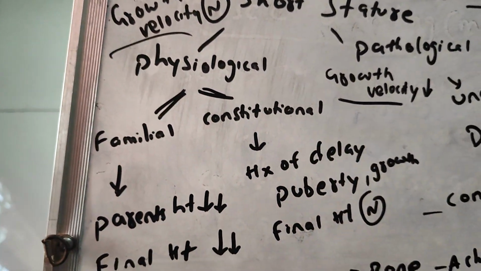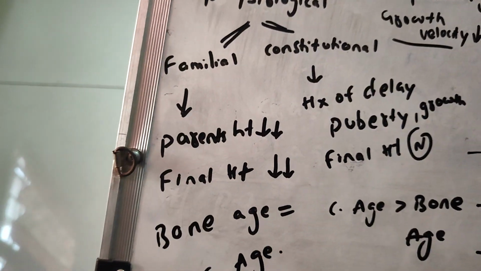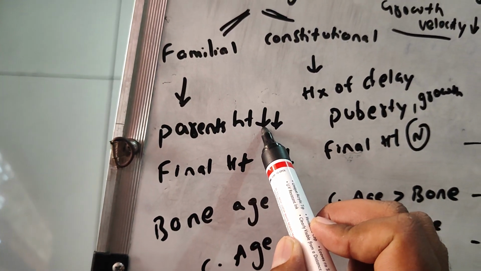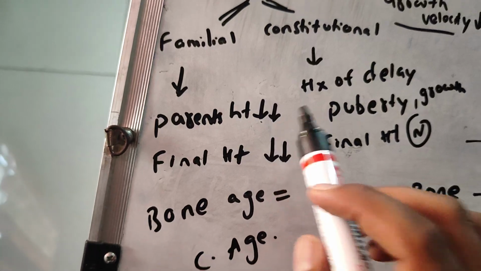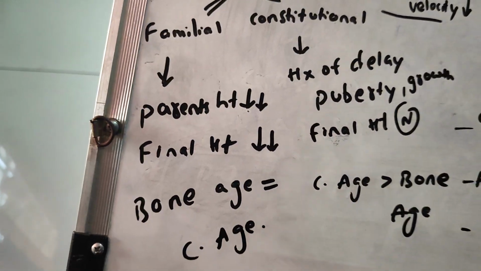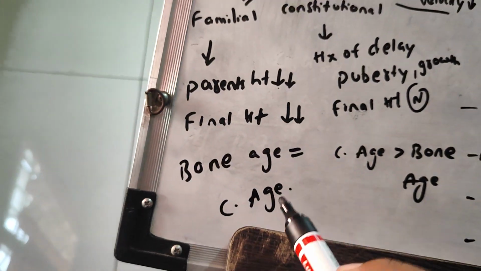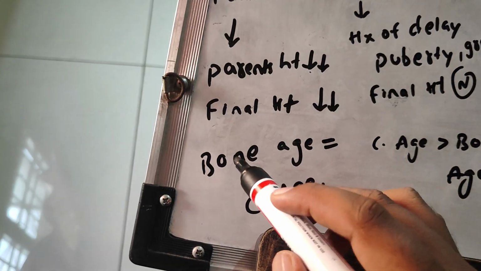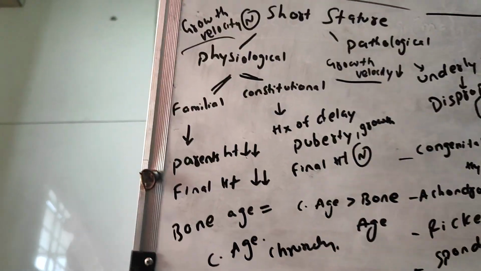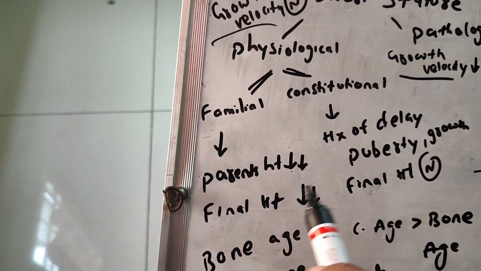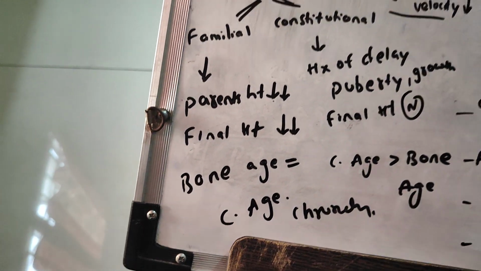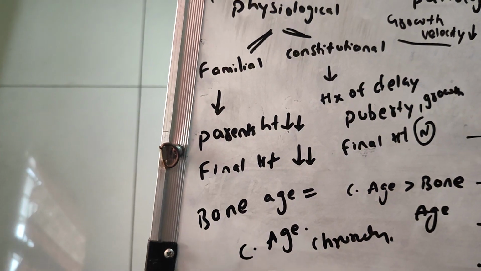What is familial? Familial short stature means the parents' height must be less, and the final height of the children will also be decreased. And here bone age is equal to chronological age. In the question they will give in the history that parents' heights are also low, familial, and the final height is also less, or else they will say bone age is equal to chronological age.